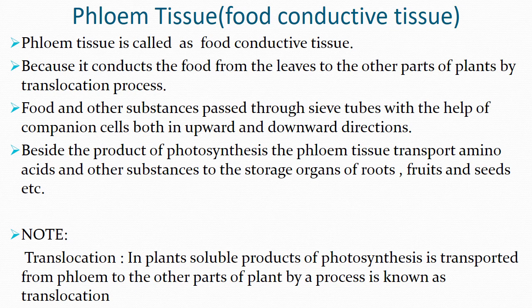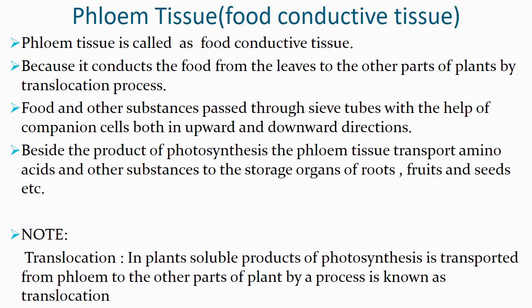Sieve tubes are elongated structures. One sieve tube is connected to another sieve tube through a plate with minute pores known as the sieve plate. The companion cells are closely associated with the sieve tubes.